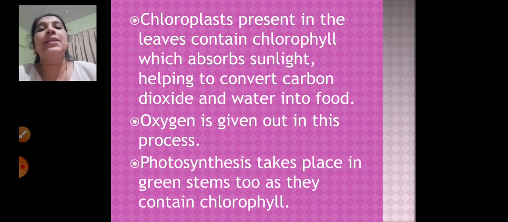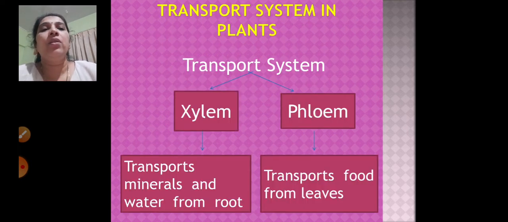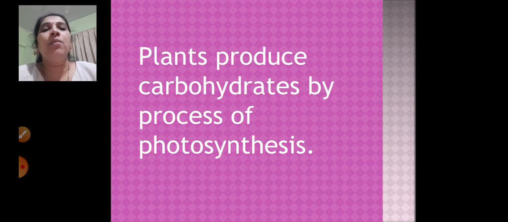Photosynthesis takes place in the green stems too, because they also contain chlorophyll. Now we will see the transport system in plants. There are two types, xylem and phloem. What is the function of xylem? It transports minerals and water from the roots, and the function of phloem is to transport food from the leaves. Plants also produce carbohydrates by the process of photosynthesis.